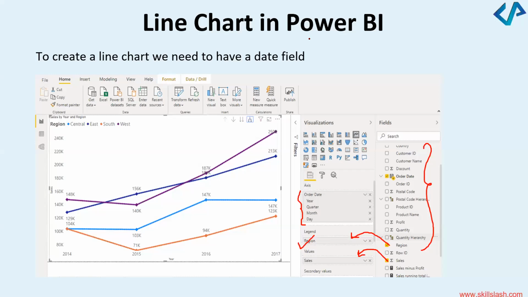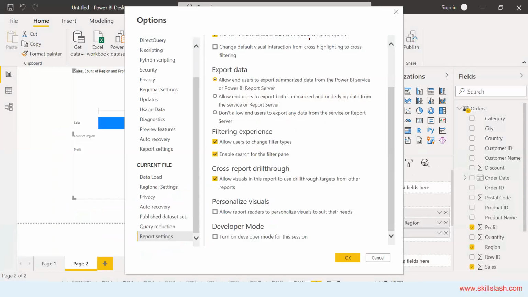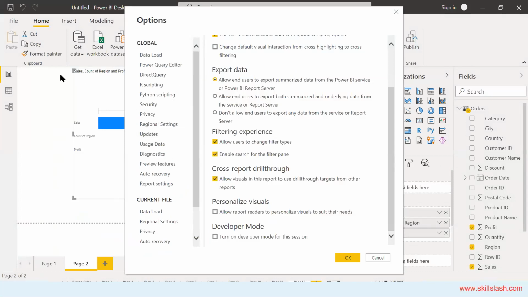The screen is not visible. Okay, sorry, I think something was wrong. I'll select the option again. Don't worry, I'll show you again.